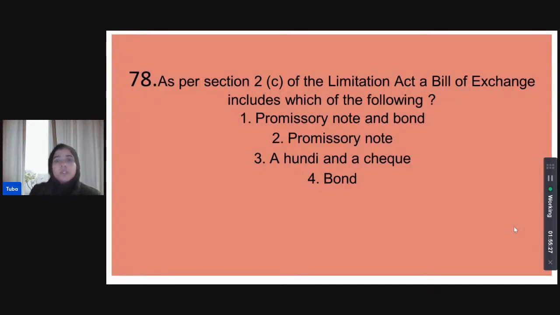As per Section 2(c) of the Limitation Act, a bill of exchange includes which of the following? Does it include a promissory note and bond? Does it only include a promissory note? Does it include a hundi and a check? Or does it include just a bond?